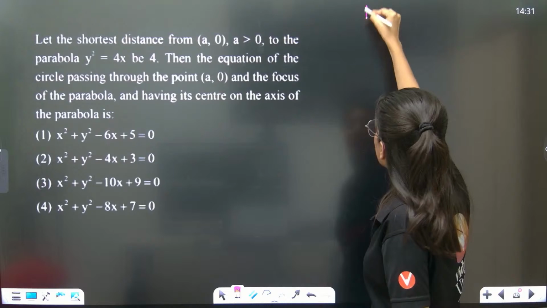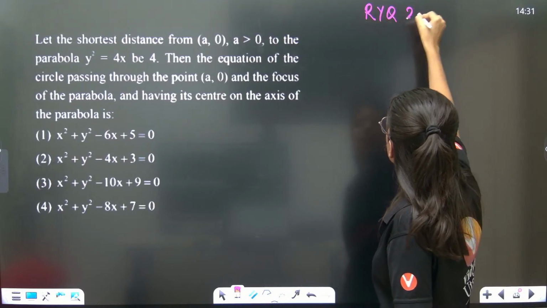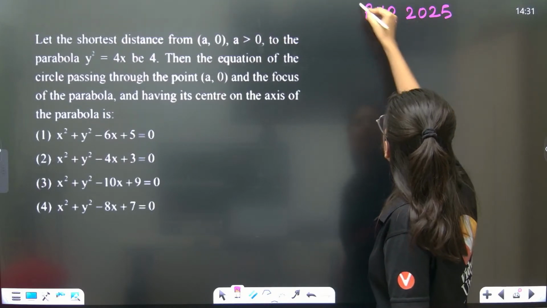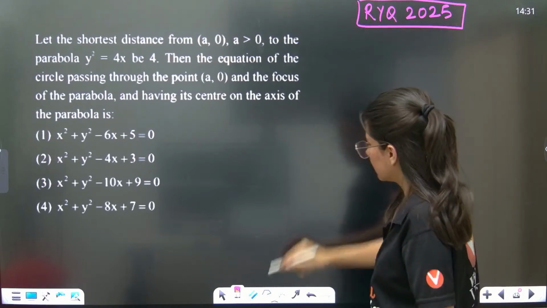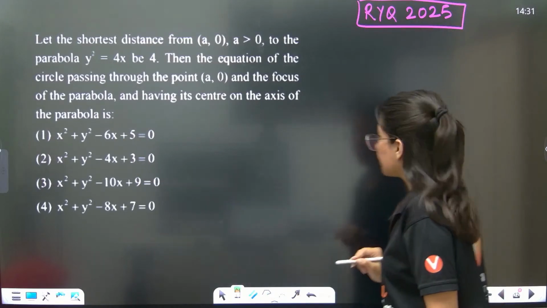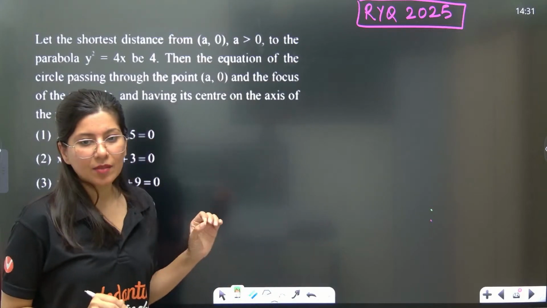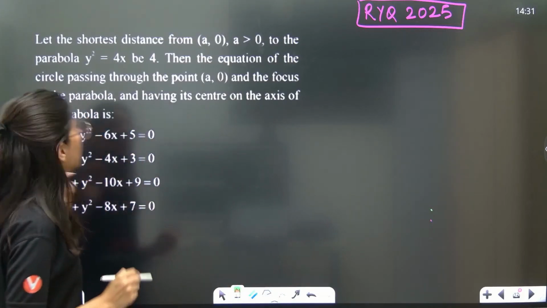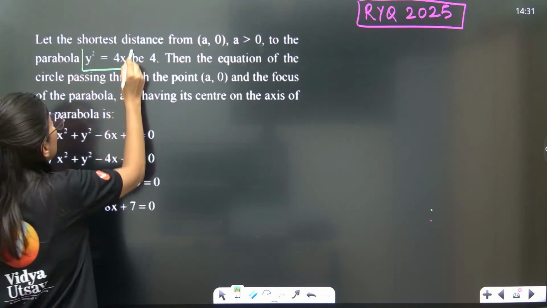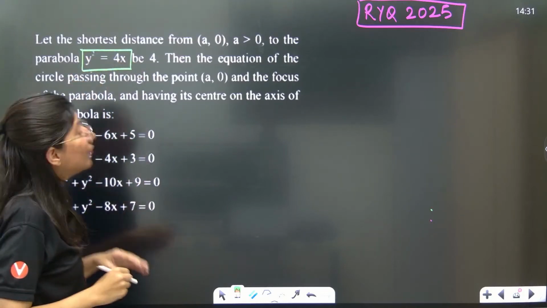Again a recent year question, 2025. Now they have given a standard parabola, y² = 4x.